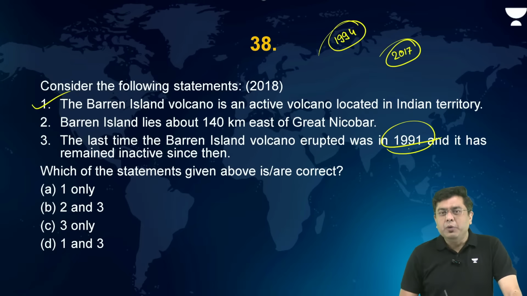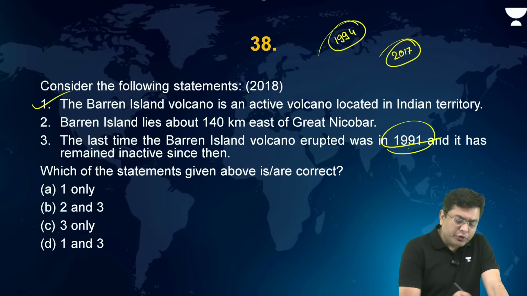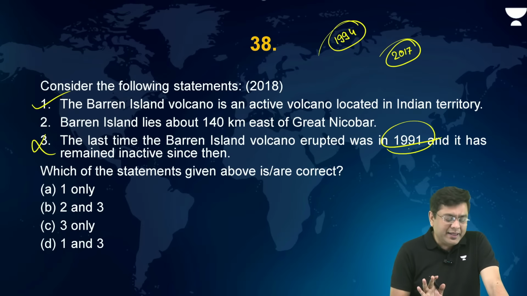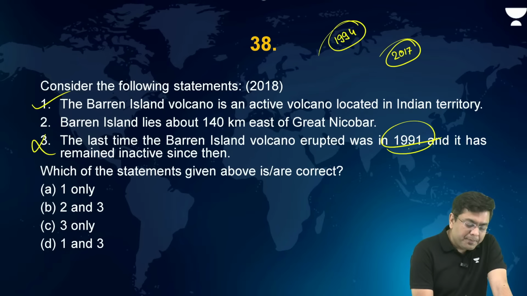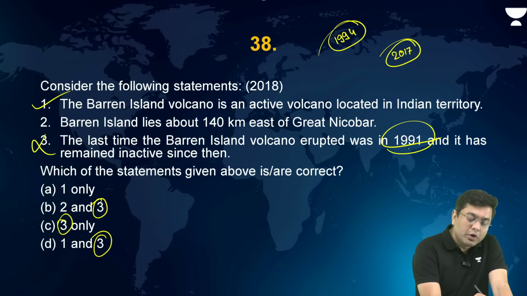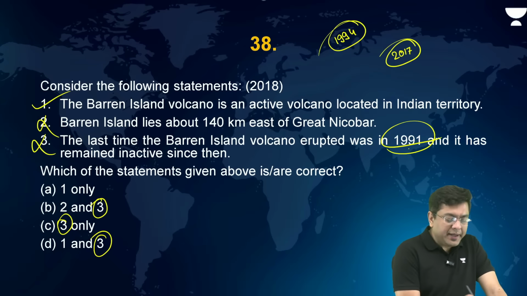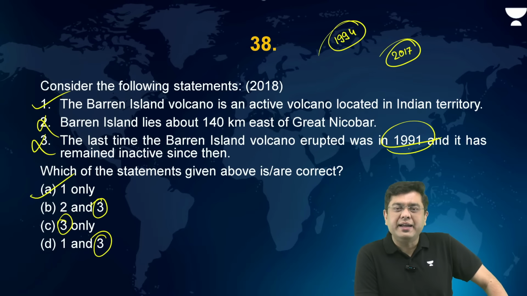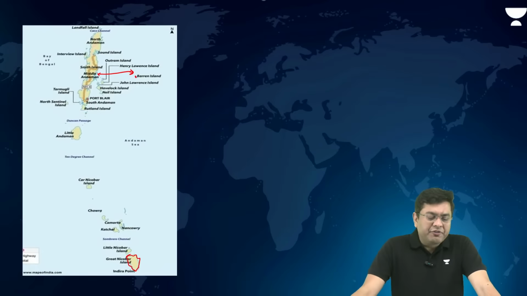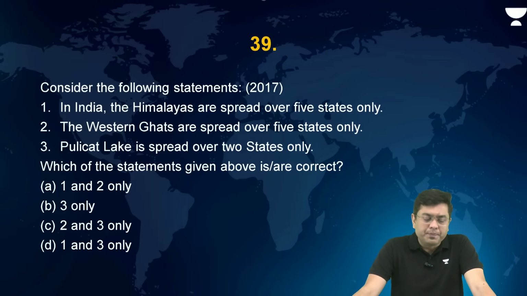After 1991, there have been multiple eruptions. So you know that 3 is incorrect. Eliminate 3. Automatically 2 will also be eliminated and you will be left with the correct answer, that is 1 only. Okay? Now, after this, the next question.